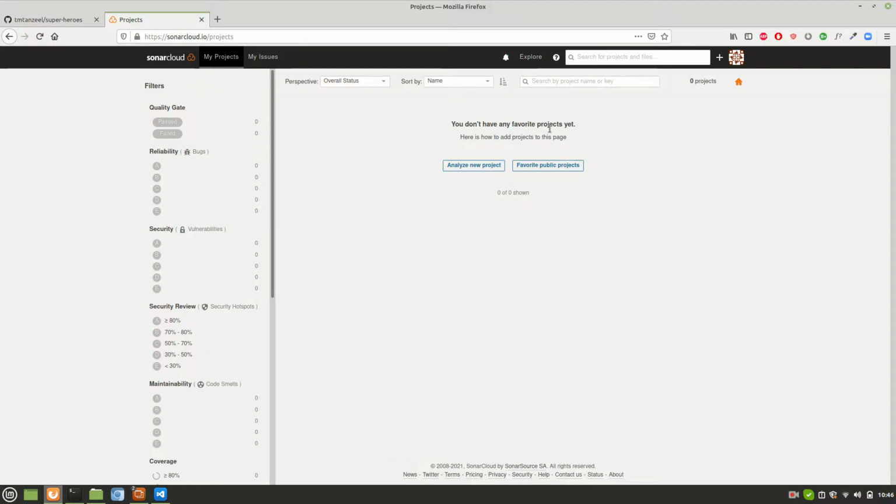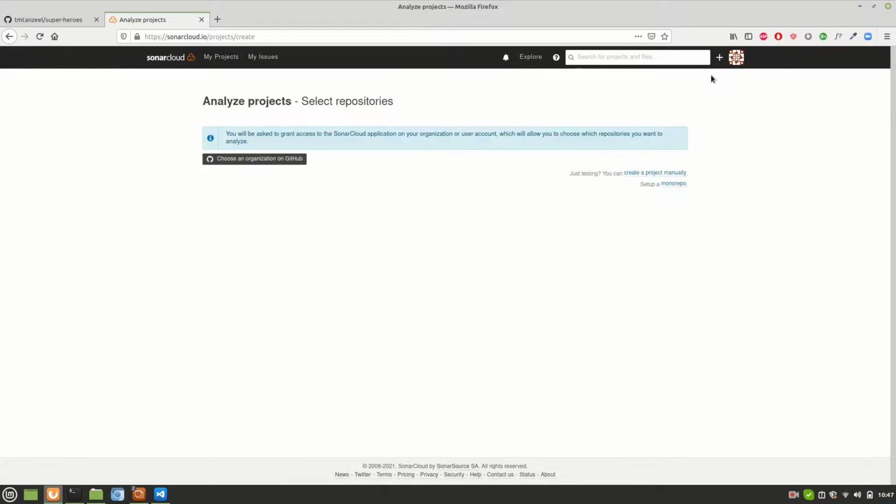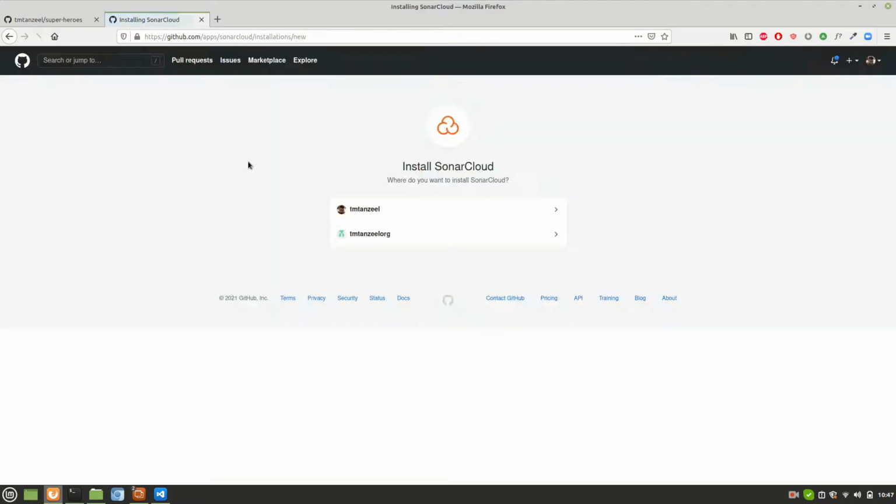So what I'll do, I can click on this plus icon, or I can analyze a new project from here itself. I'll click here and do analyze new project. This option and this option are exactly the same. It's just my habit to open a new project from there. Now it is asking for an organization. I have two organizations, but my Superheroes repository is in TM Tanzil, so I'll click here.